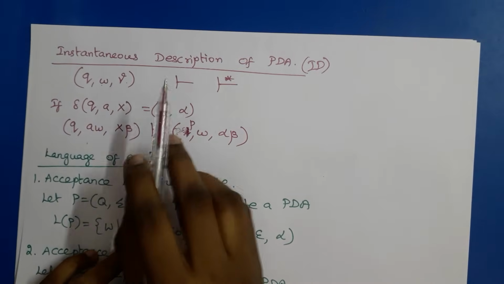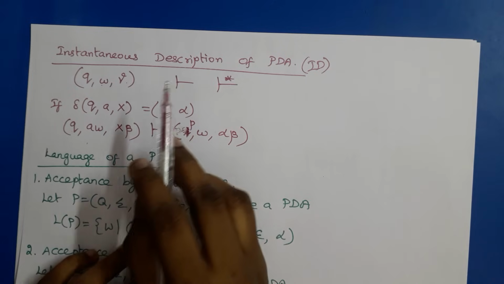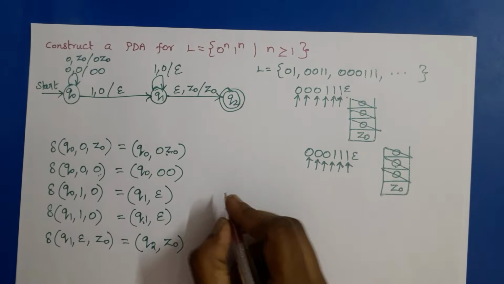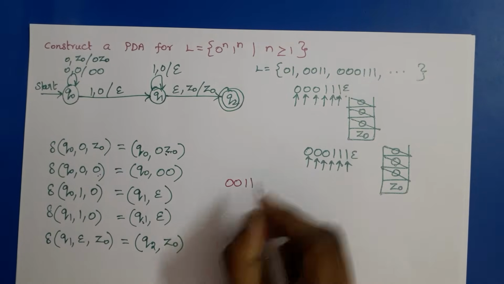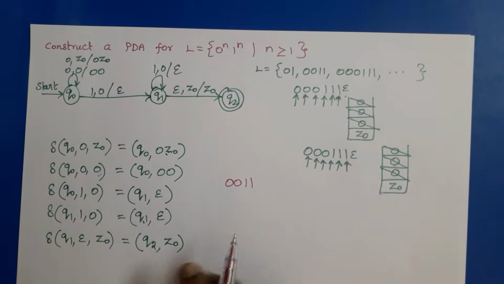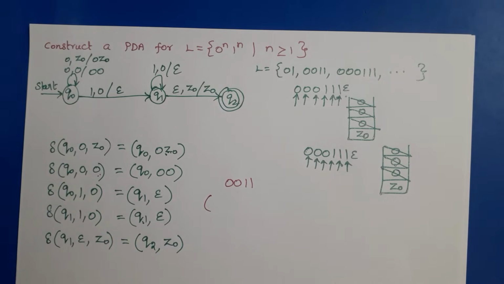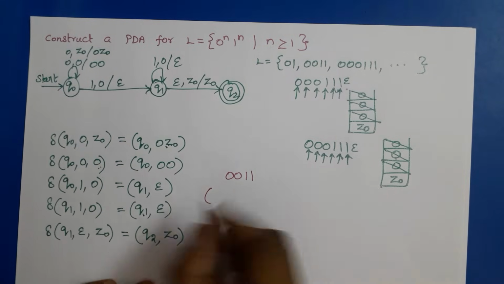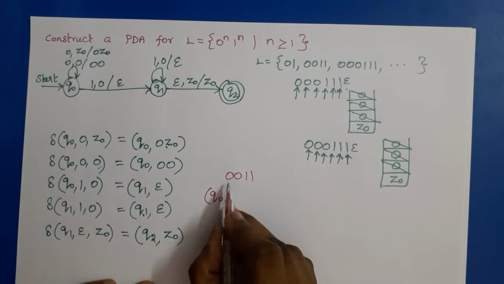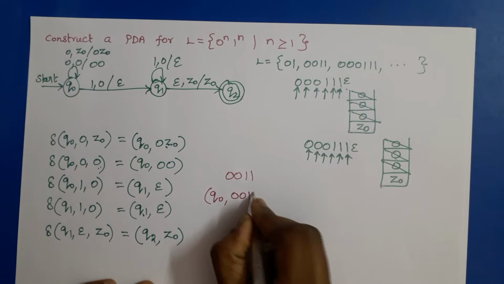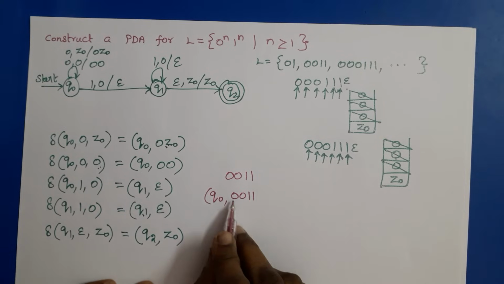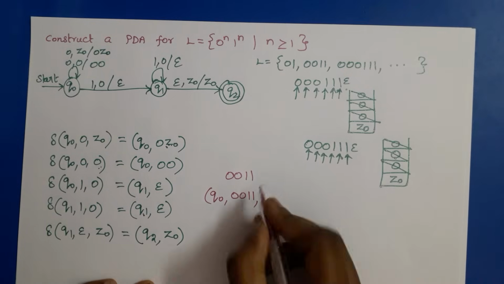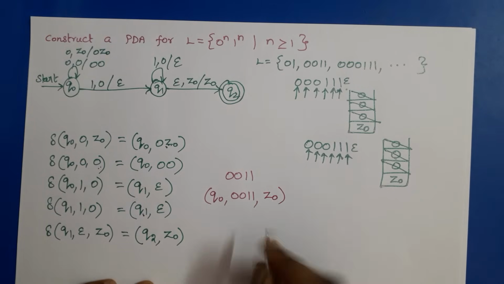So with the help of the instantaneous description, we can check whether the input string is a correct input string or not. So consider the same example. We need to check whether 0011 is accepted by our PDA or not. So we have to use the instantaneous description. We start with the start state Q0 and write the input string 0011, and initially the stack content is Z0, right?